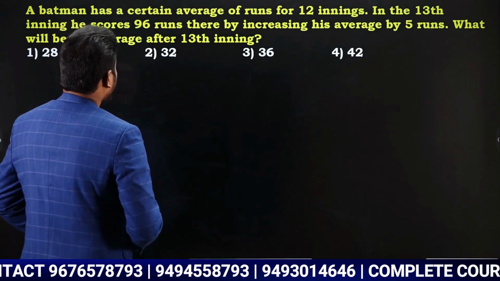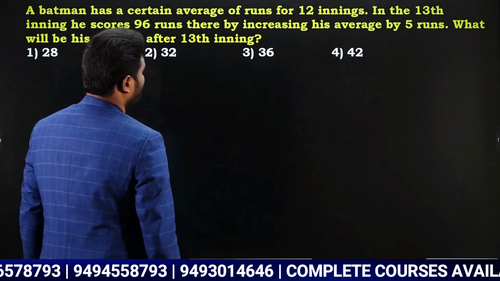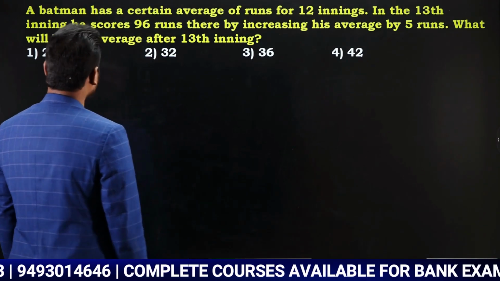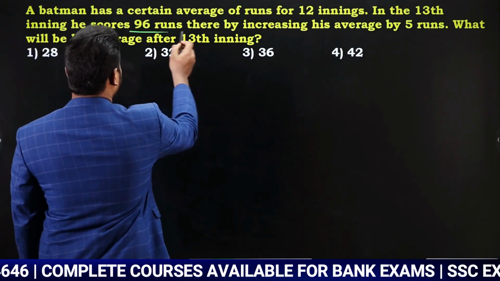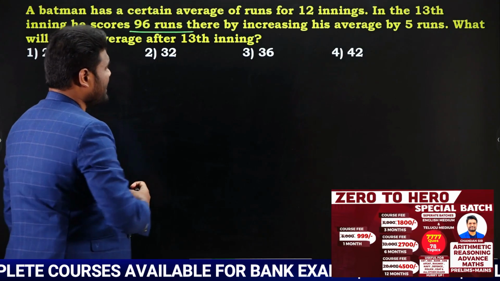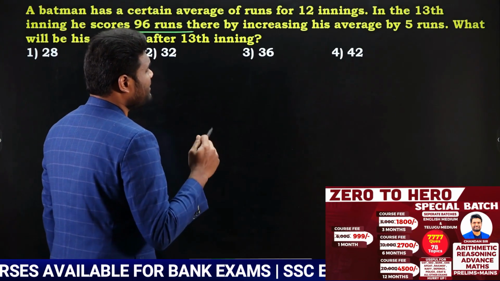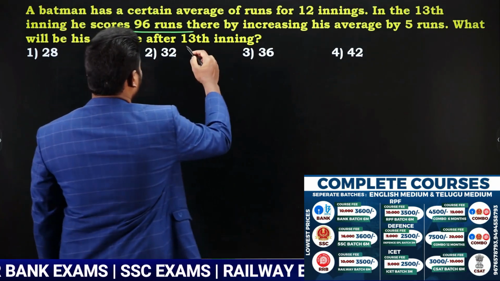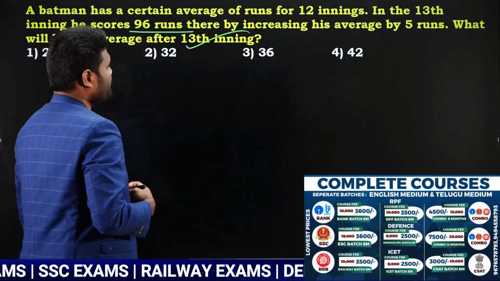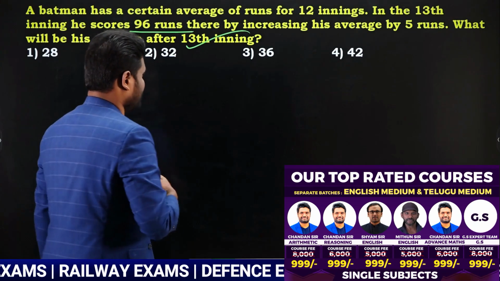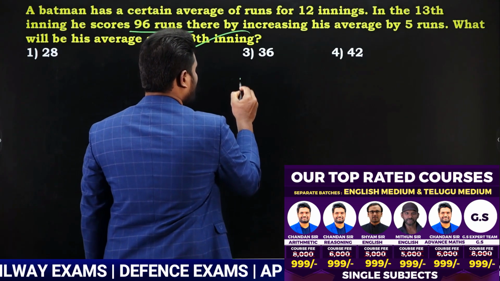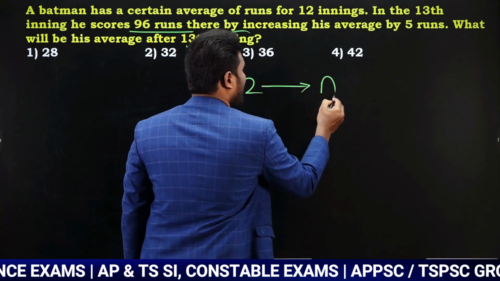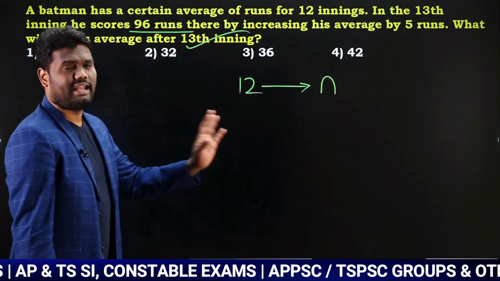A batsman has a certain average of runs for 12 innings. In the 13th innings, he scores 96 runs, thereby increasing his average by 5 runs. What will be his average after the 13th innings? We are supposed to find the average after the 13th innings. Initially, how many innings? 12 innings. For 12 innings, what is the average? We do not know. Let us say it is n.